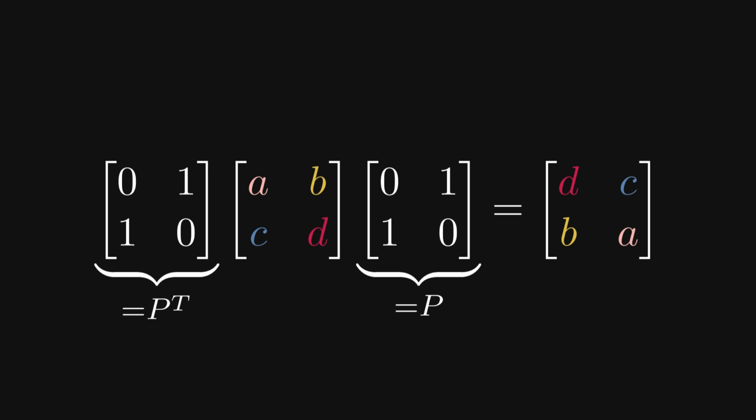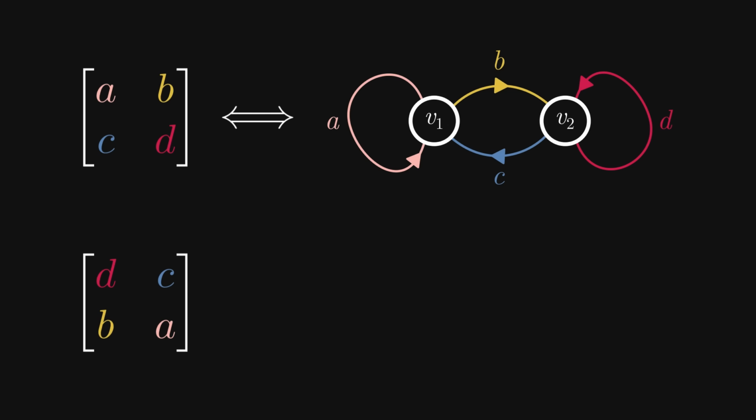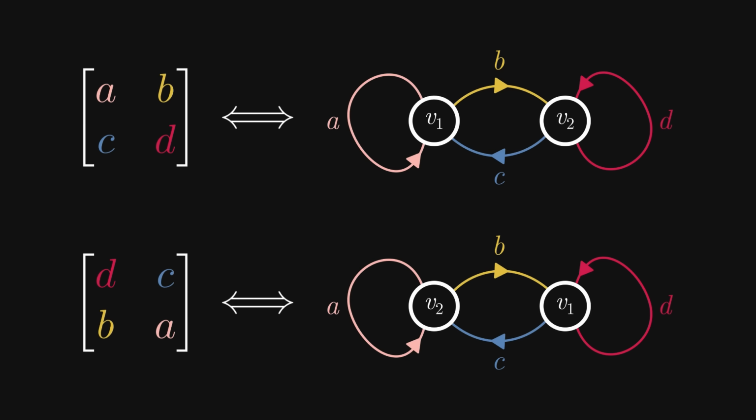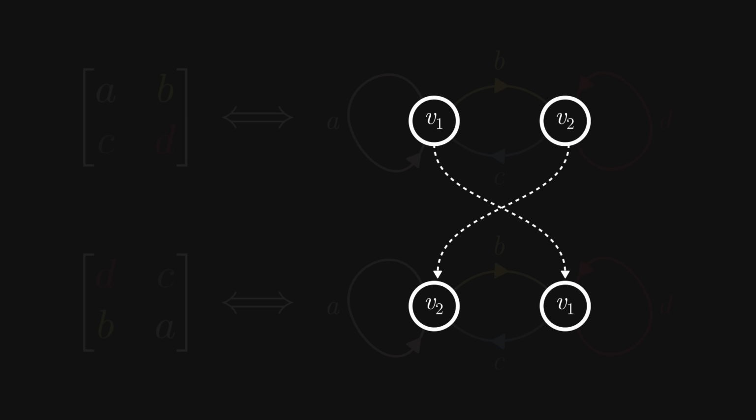This is not an accident. More about it later. Why are we looking at this? Because behind the scenes, this transformation doesn't change the underlying graph structure, just relabels its nodes. In our example, the two nodes v1 and v2 simply switched labels.